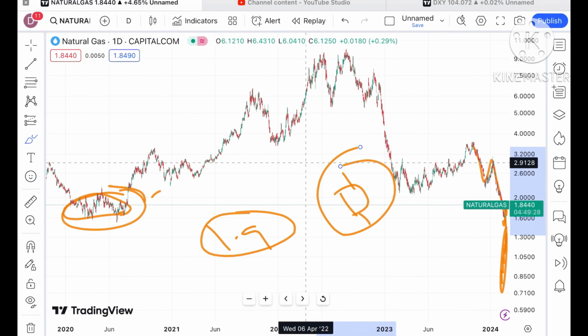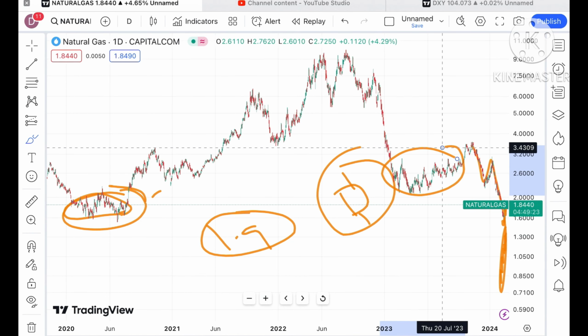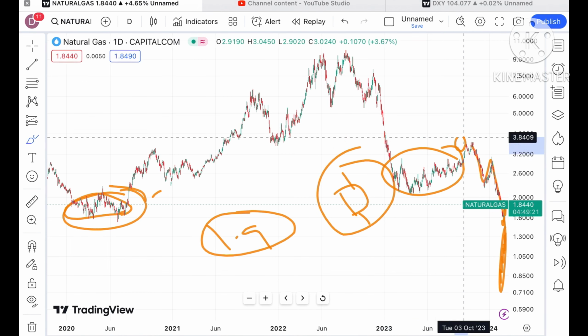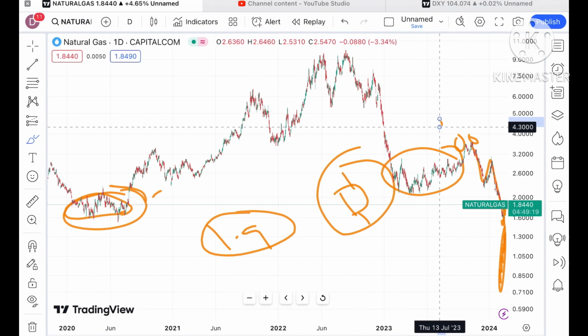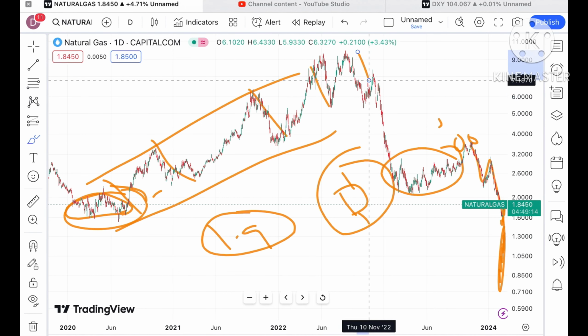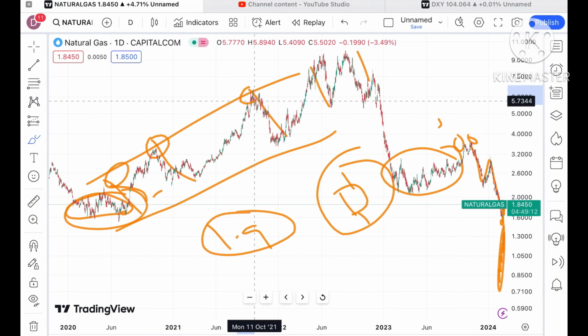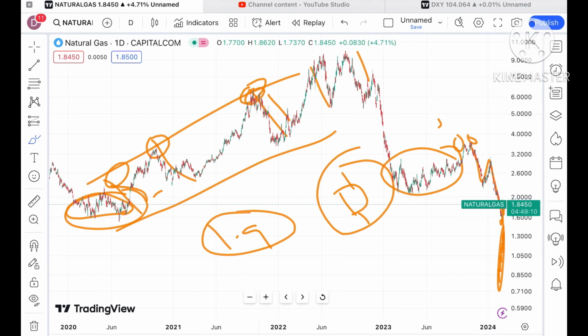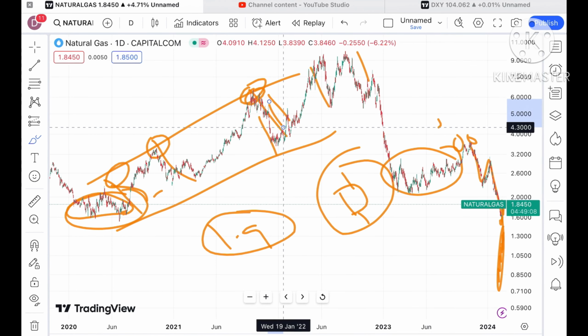Before that, if you are new to my channel, you have to understand how the price of natural gas has moved, just briefly. See, it was moving in this range for quite 8-9 months, and then it made two highs of 3.5 and 3.6. And after that, it was forming this particular pattern and making new highs.